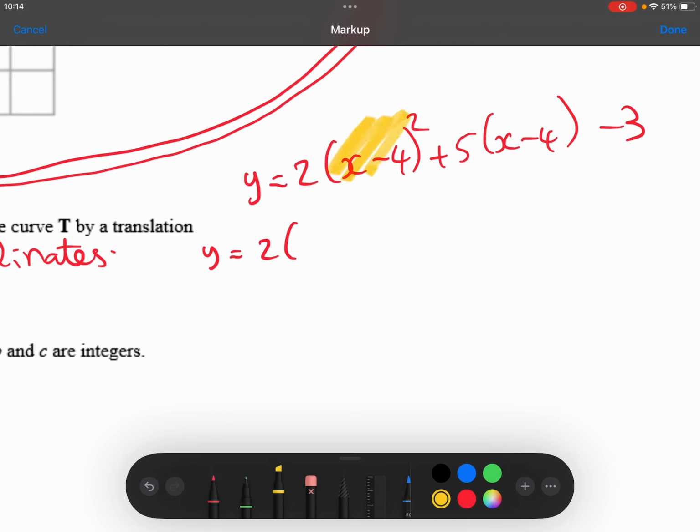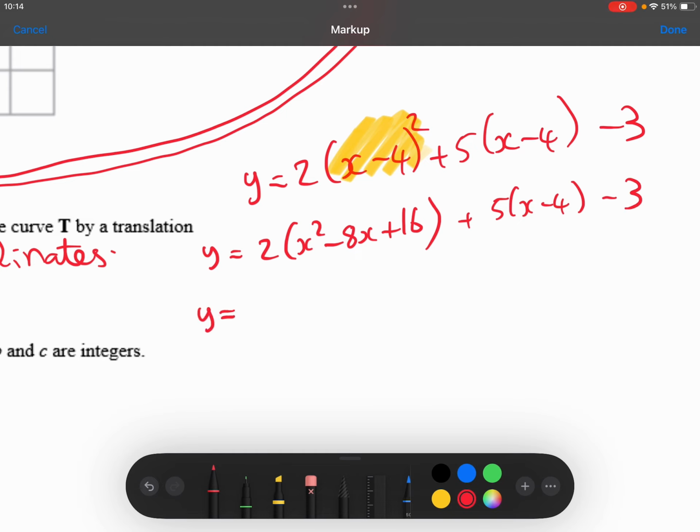So expanding this bracket here, I will have x squared minus 8x plus 16. Now multiplying that quadratic by 2 to get to 2x squared minus 16x plus 32. So just 2 times this, 2 times this, 2 times this. 5 times the x is 5x. 5 times the minus 4 is minus 20.